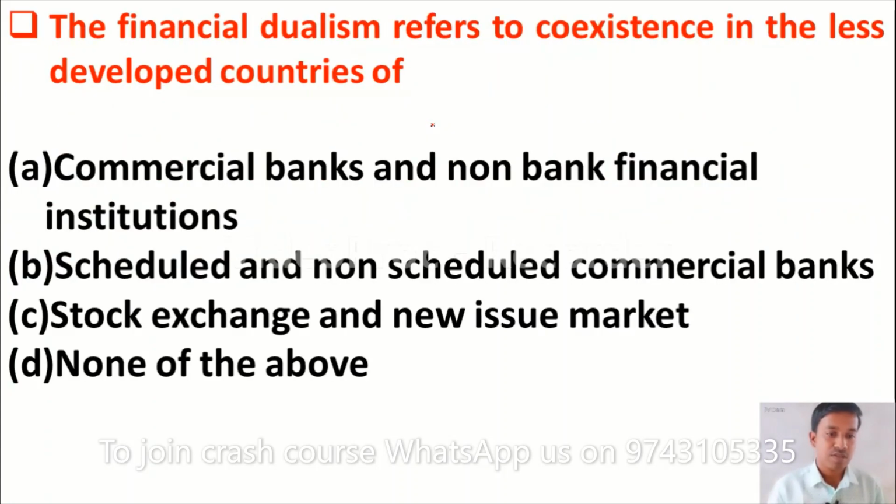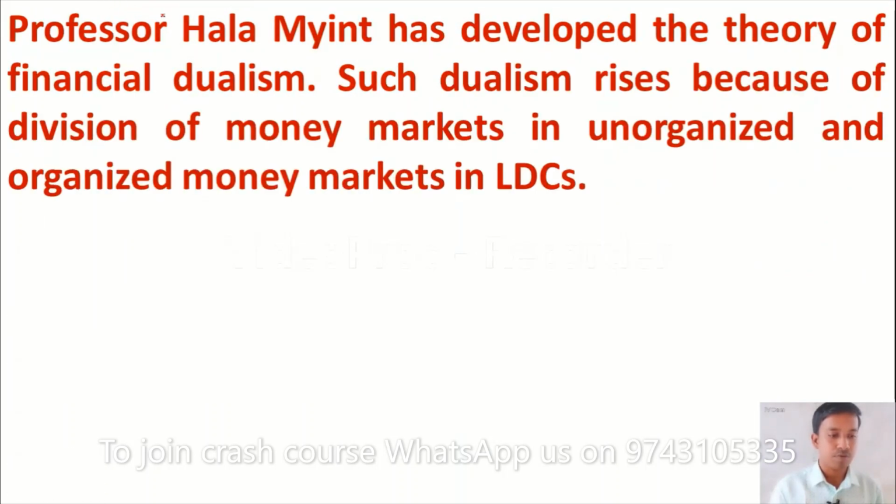Then the next question is, the financial dualism refers to coexistence in the less developed countries of option A, commercial banks and non-commercial banks. Option B, scheduled and non-scheduled commercial banks. Option C, stock exchange and new issue market. Option D, none of the above. Financial dualism is given by Professor Hla Myint.